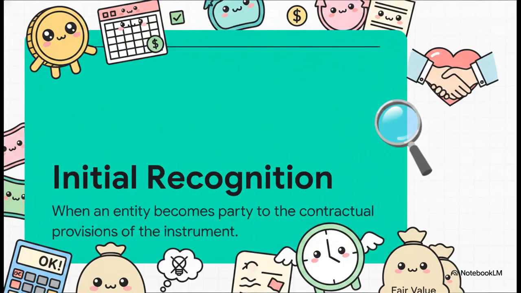And that brings us to initial recognition. This is the exact beautiful moment our financial instrument is officially born and recognized on the balance sheet. The standard is super clear here. An entity recognizes an asset or liability when, and only when, it becomes a party to the contractual provisions. Not when you're just thinking about it, not during some early casual negotiations, but the precise moment that contract is actually struck. At this point of origin, it's generally measured right at its fair value.